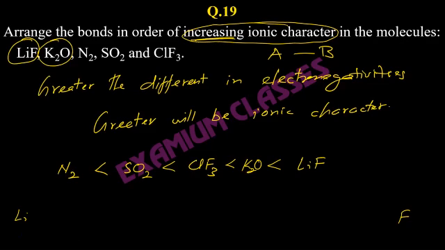Potassium is towards the left and oxygen is towards the right, but oxygen is not as electronegative as fluorine. Hence, the difference between potassium and oxygen will not be as high as between lithium and fluorine.